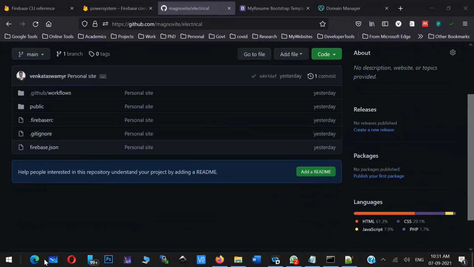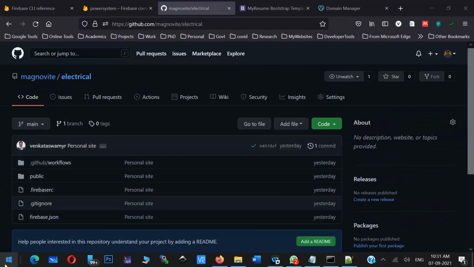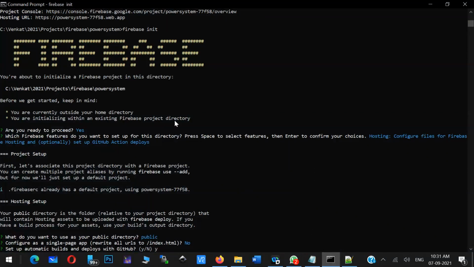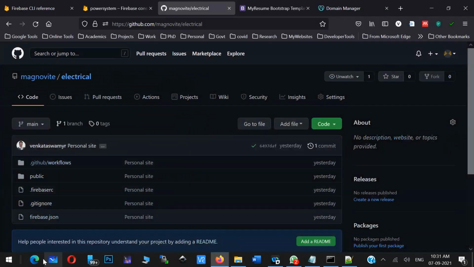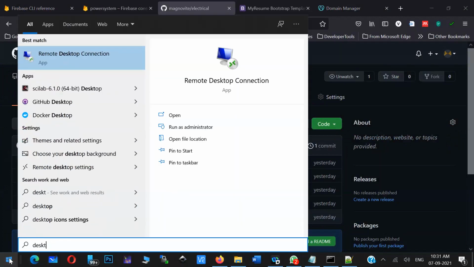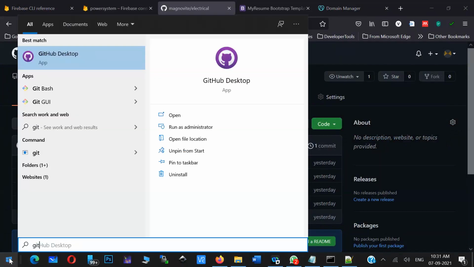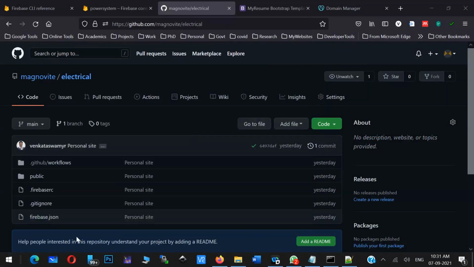Say for example, to upload your application here, one application will go and sit in Firebase. To deploy here, you can use GitHub Desktop.